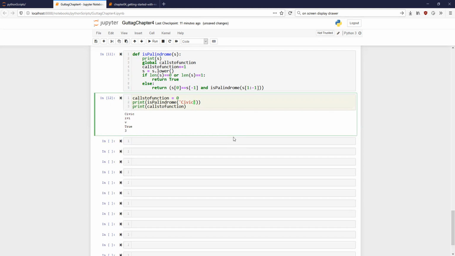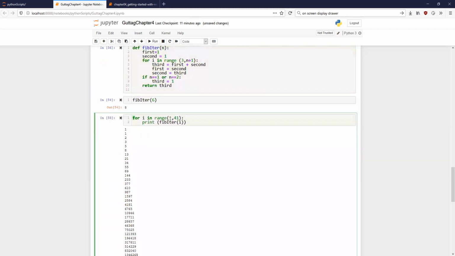And the third time it is going to be called for v. When it is called for v, then it has the answer, which is true. So it goes back to ivi, then it compares i and does that. It keeps on going this way. So Sridhar, did you get it? Yes, sir. Okay.